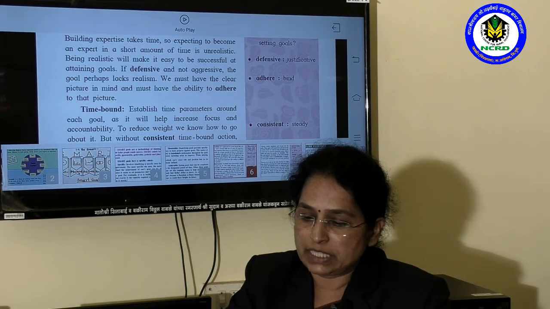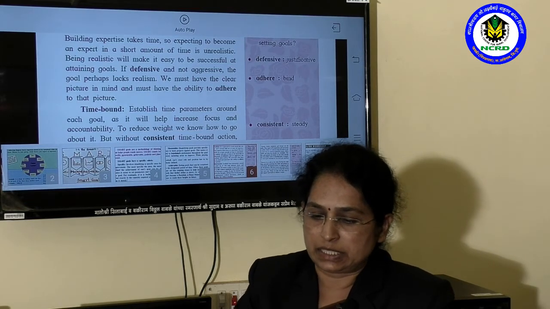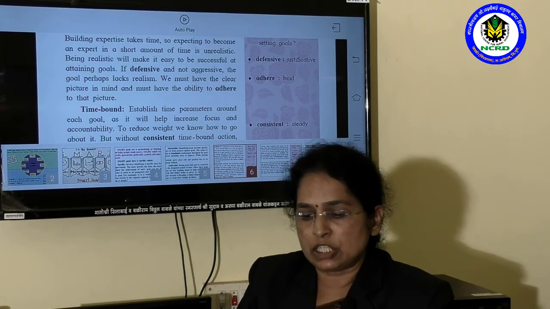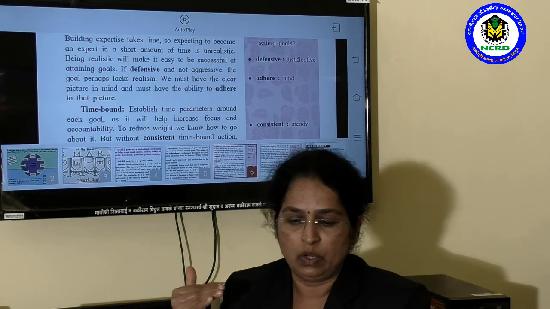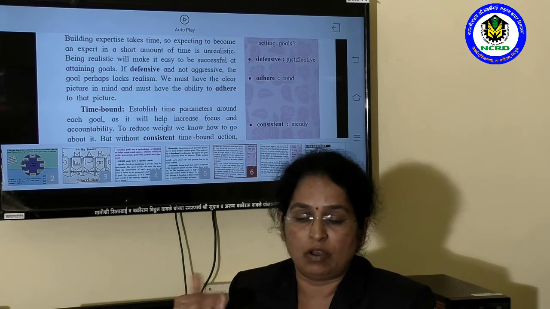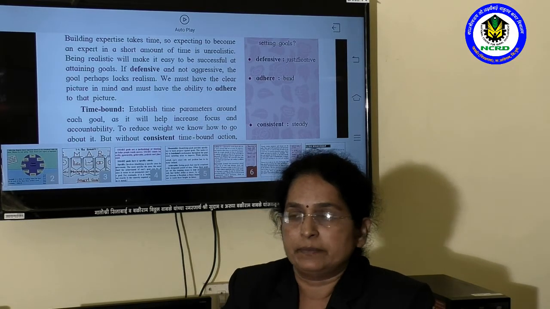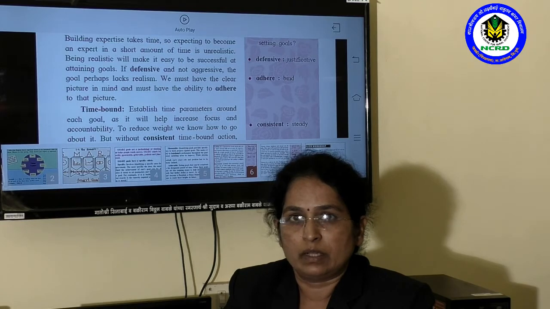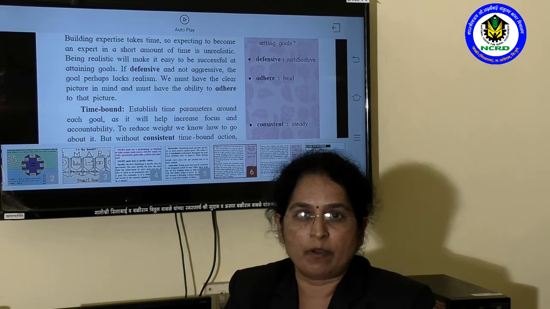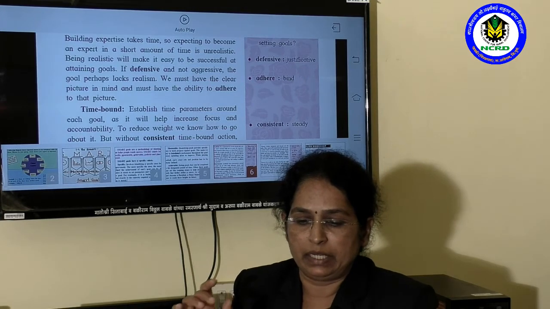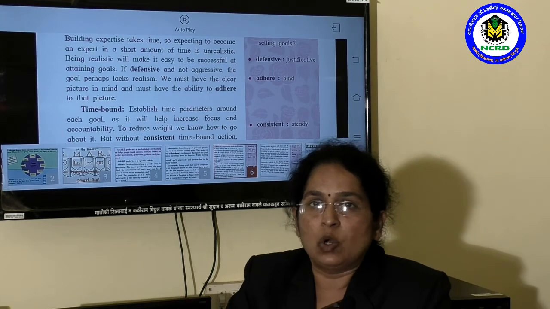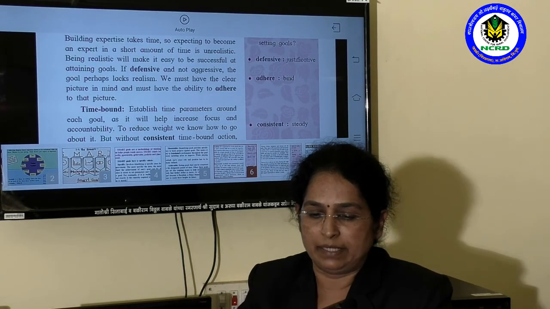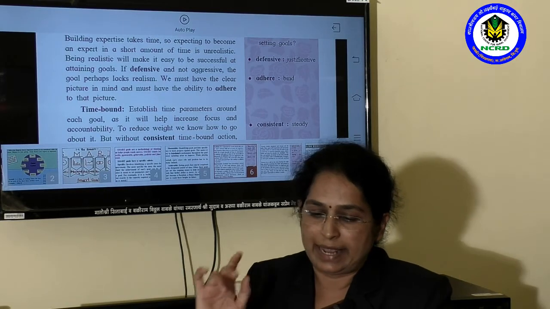It may be exercise, diet, stress-free thoughts. A person's goal may be whatever, such as exercise, following a diet, or following a stress-free lifestyle or thoughts. But every type of goal needs the time parameter and continuous time-bound action.